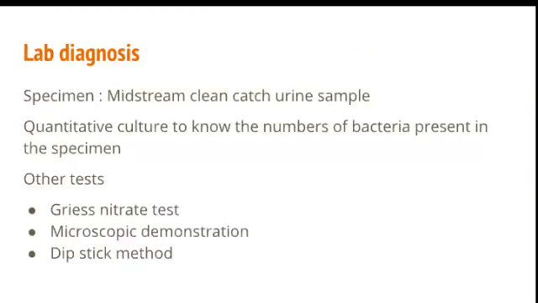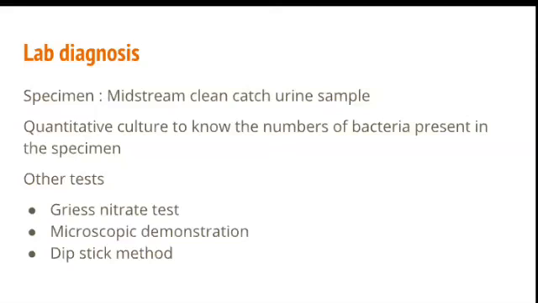And the lab diagnosis done for CAUTI: of course, we collect a midstream clean catch urine sample and send it for a quantitative culture. So we collect the midstream urine and send it for culture so that we will know the number of bacteria and which bacteria it is.